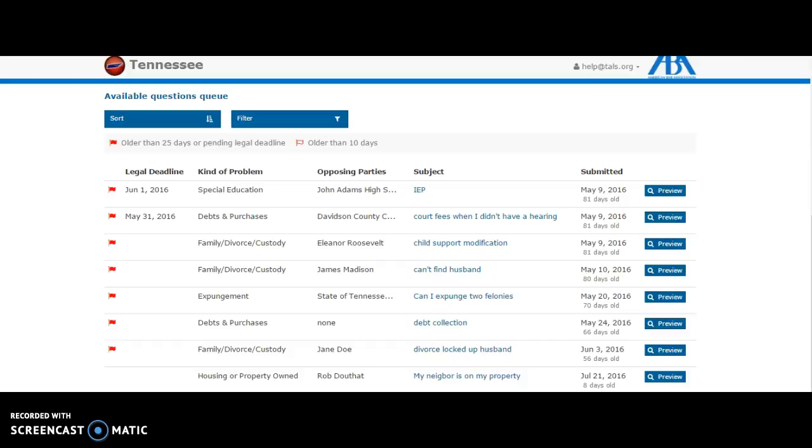Let's start with the available question queue. This is where the questions users post are listed. From here, you'll select what questions you'd like to answer. You see several levels of details here to help you make your selection. And you can even sort and filter questions too.